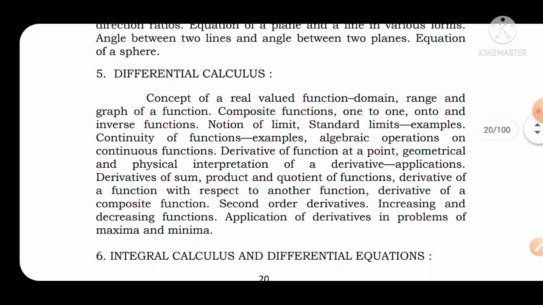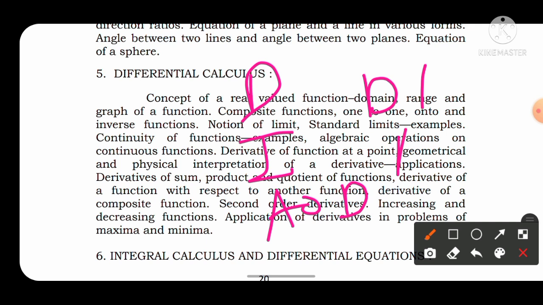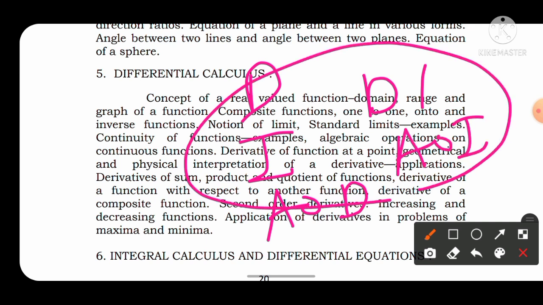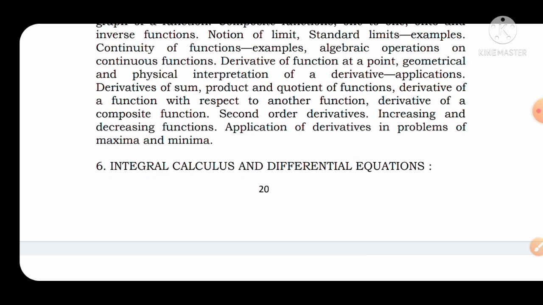Then the next topic is calculus. Calculus constitutes differentiation, integration, application of derivative, definite integral and application of integral. These five chapters plus one more chapter under differential calculus, maxima and minima, make six topics that are asked in calculus. These six chapters are given chapter-wise in the NCERT book of 12th standard. So firstly you have to refer to the NCERT books of 11th and 12th standard, then come to standard books like Pathfinder.